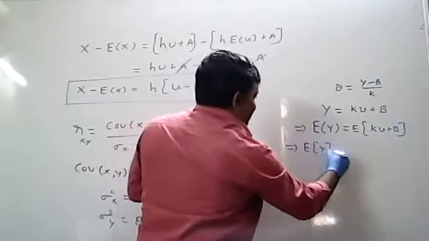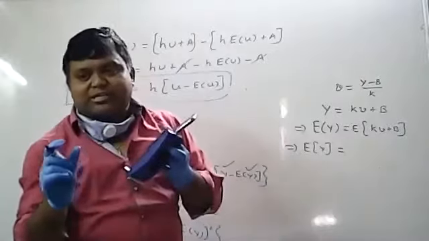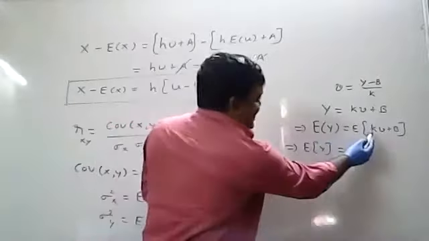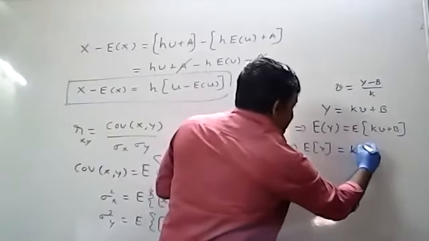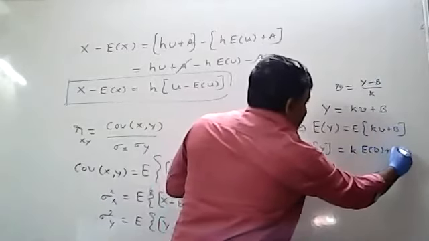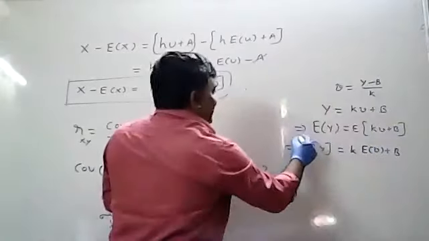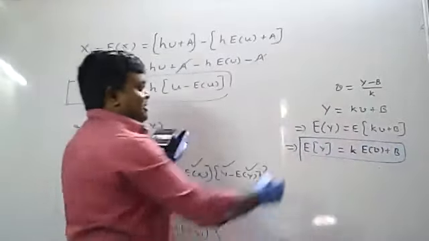Same concept: expectation of ax plus b equal to a into expectation of x plus b. K is the constant, b is the variable. So k into expectation of b. Expectation of constant equal to constant only. So expectation of y equal to k into expectation of b plus b.